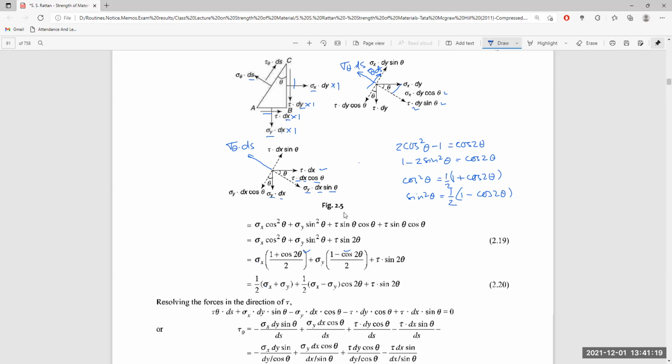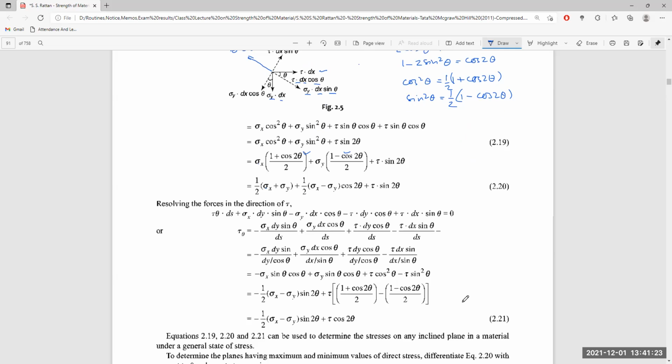So this equation becomes, after simplification, everything other than tau theta ds brought outside of the equal sign. So this portion becomes minus this portion divided by ds, this portion becomes plus this portion divided by ds, and this portion becomes minus this portion divided by ds.